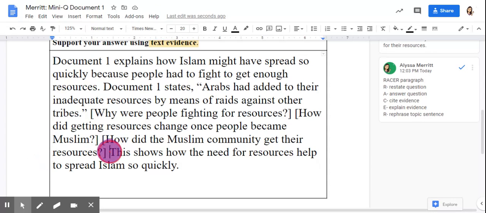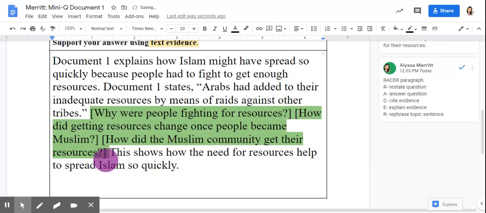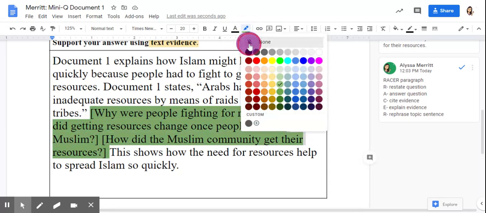Once again, as a reminder, the questions here in these brackets are meant as guiding questions for you. You don't need to write these questions down like this in your paragraph. Instead, in place of these, you should have one sentence for each question that addresses that topic. So please make sure that you're doing that in your own words, using the document to help you. Once you've completed all of that, proofread it, and then you can go ahead and submit.